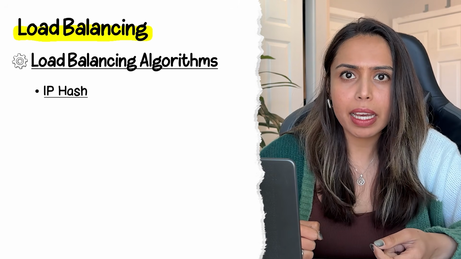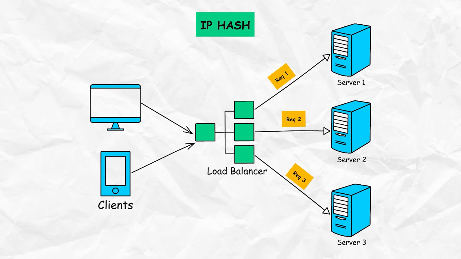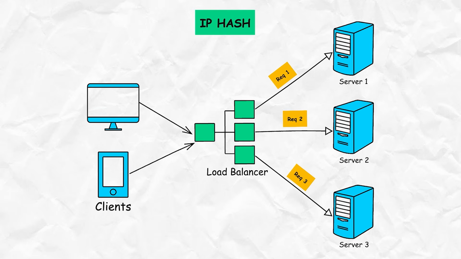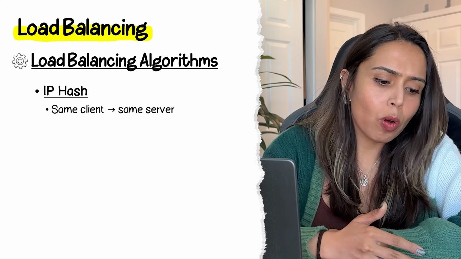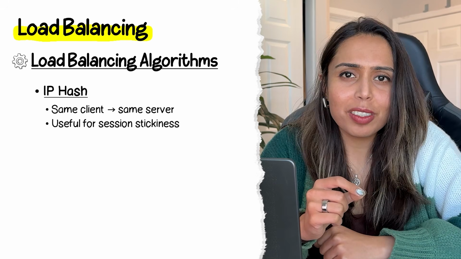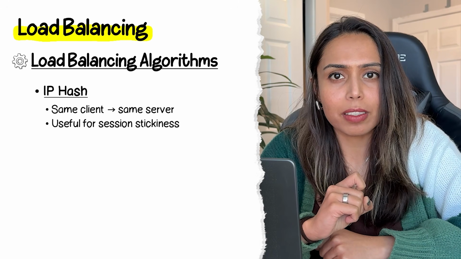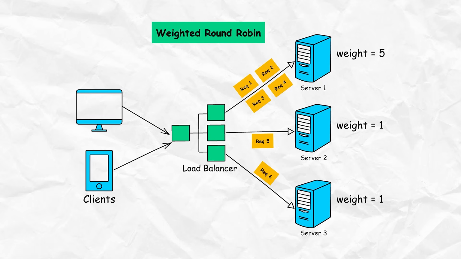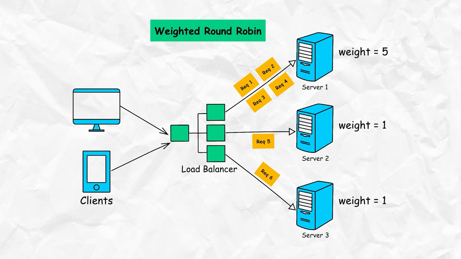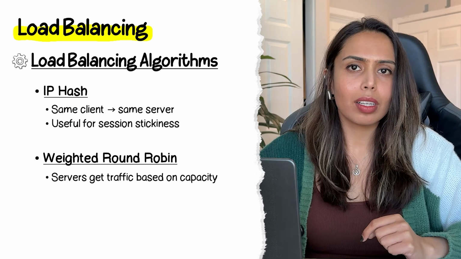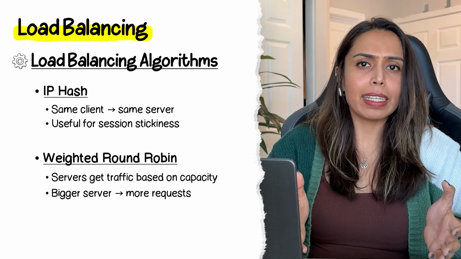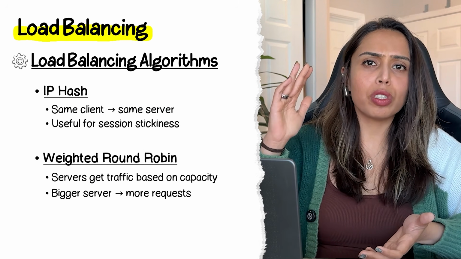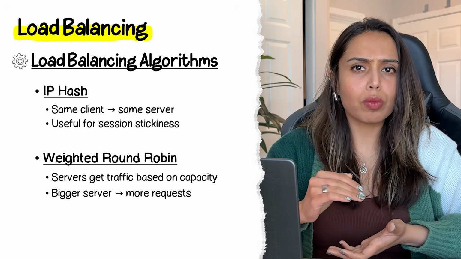Then there's IP hash. The client's IP determines which server will handle that request. The same client can always go to the same server. This is used when session stickiness matters. Then there's also weighted round robin. Some servers get more traffic than others because of the capacity. This is useful when servers aren't identical. One server could have more CPU and memory versus the other one which is smaller in size.